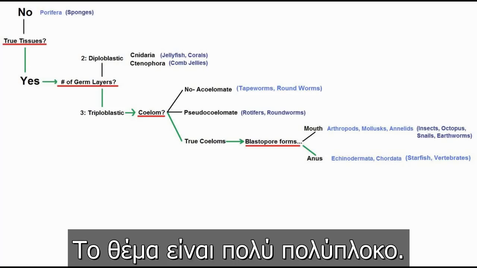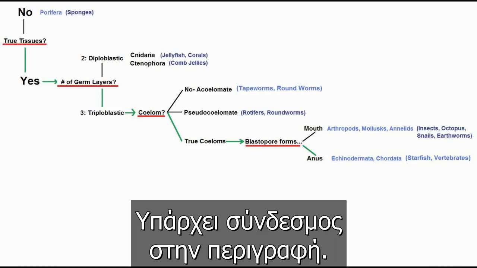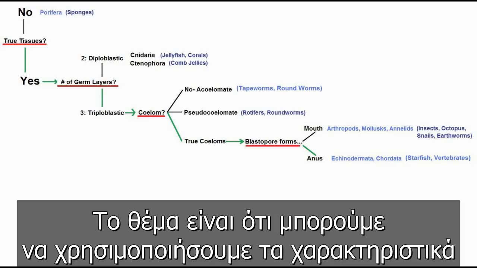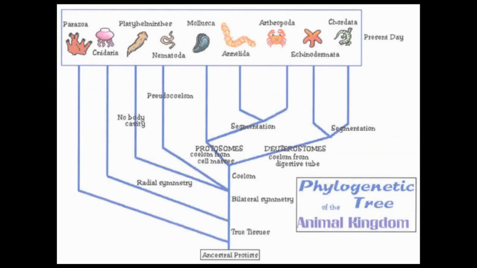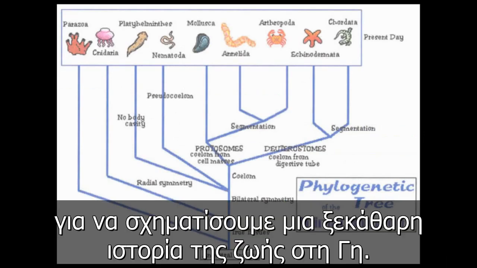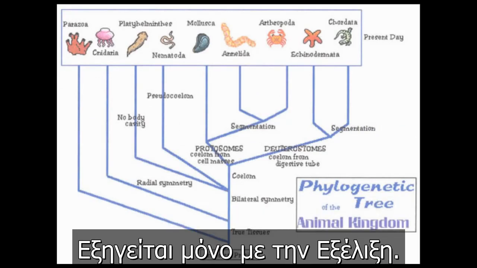Now, this is a very complicated subject, but it's covered much more in depth in my video on embryology that I'm linking to in the video description. The point, however, is that we can use these different features which are responsible for creating the unmistakable forks in the tree of life and construct an unambiguous history of life on Earth. Now, this tree-like pattern or descent with modification is a fingerprint of evolution, and it's only explainable by evolution.